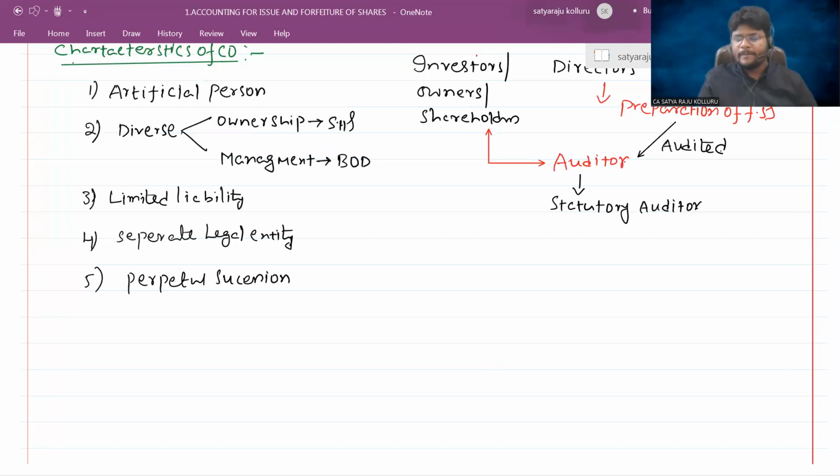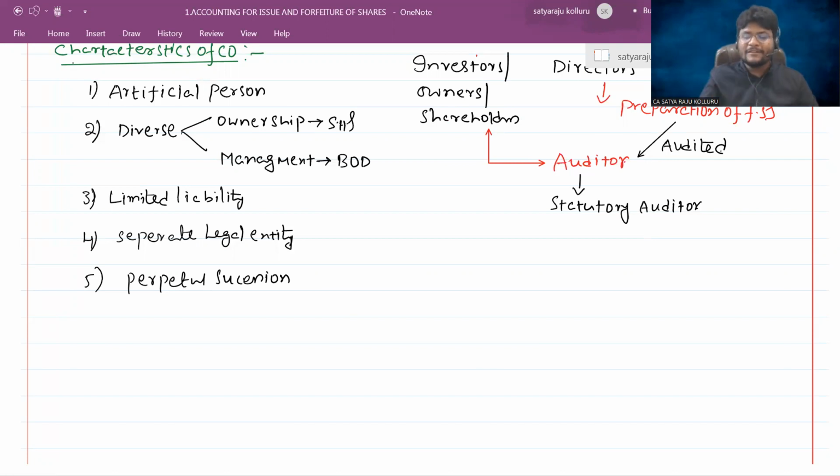Perpetual succession means, for example, if all the shareholders died in an accident, the company is still in existence. In a partnership, if all partners died, then the partnership firm comes to an end. In case of a sole proprietor, if the sole proprietor died, then the sole proprietor business comes to an end. But in case of companies, it doesn't happen like that.